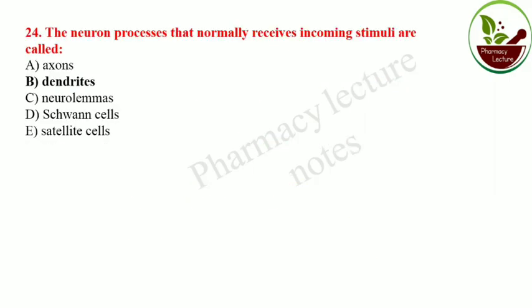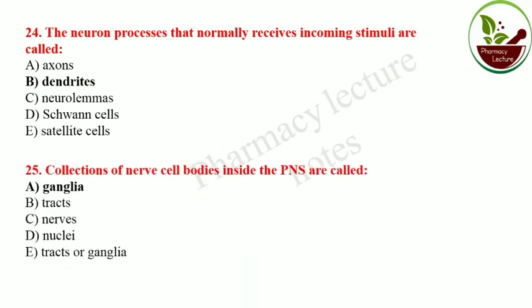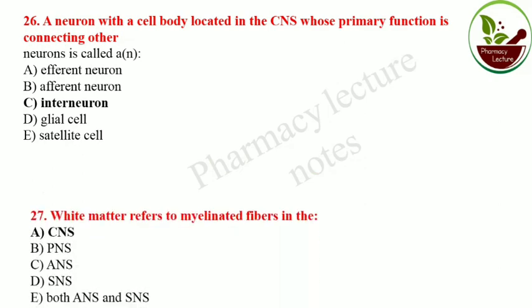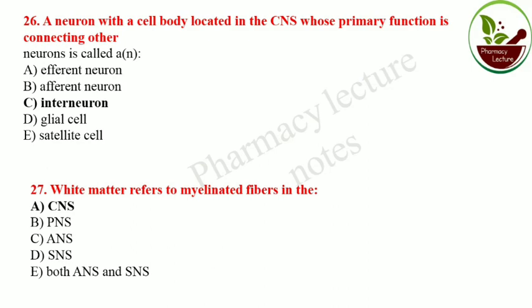The neuron processes that normally receive incoming stimuli are called dendrites. Collections of nerve cell bodies inside the peripheral nervous system are called ganglia. A neuron with a cell body located in the central nervous system whose primary function is connecting other neurons is an interneuron. White matter refers to myelinated fibers in the central nervous system.